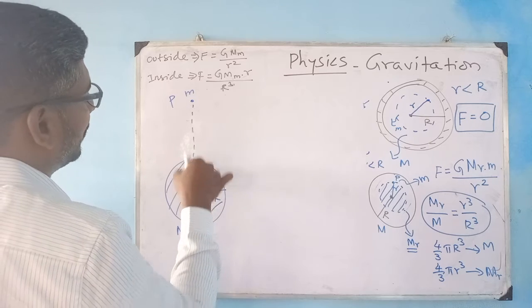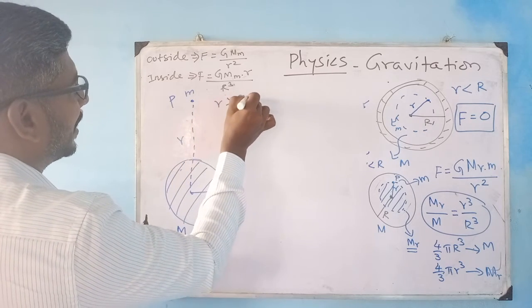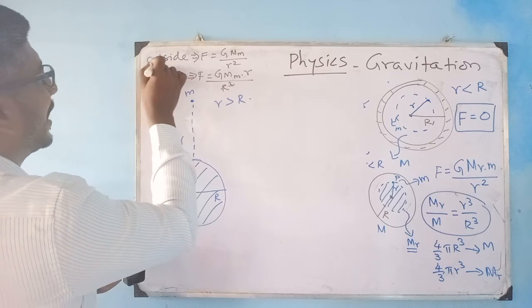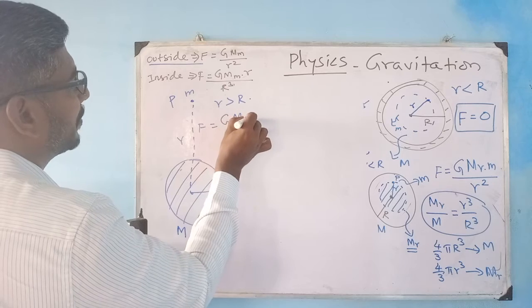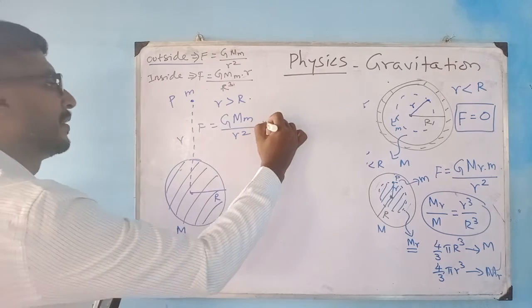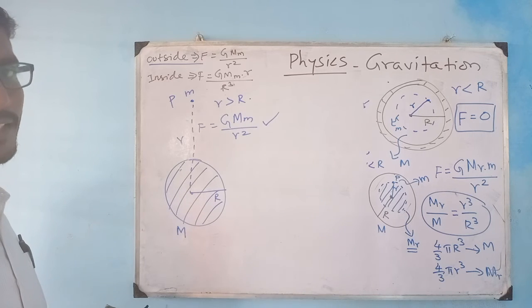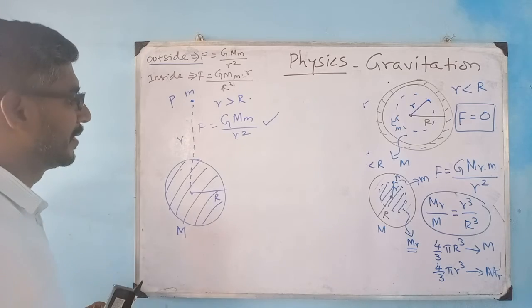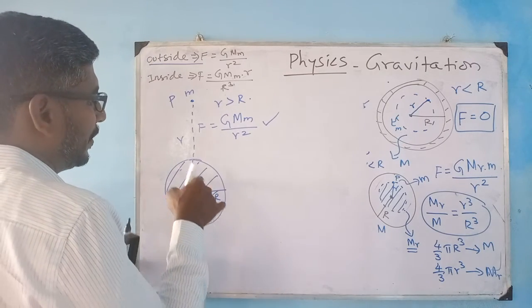This is my length r. You know the condition, r is very much greater than R. If it is lying outside, my force F is equal to G M m divided by r square. So now you can easily find out the answer through this shell theory.